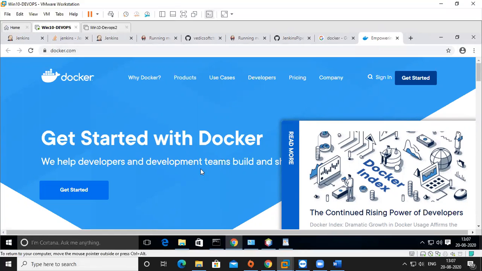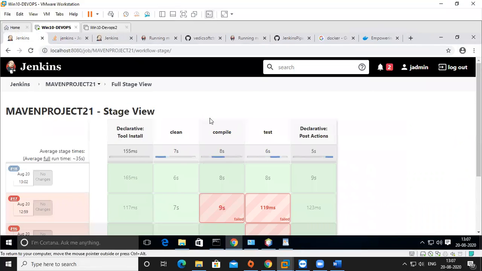For example, I build a project and I want to deploy and test my deployment. Then how to do it? I need a machine to deploy, right? I'm done with the project, but I want to deploy it onto a machine from Jenkins. I build it, everything is completed, the test is completed. So the development part is completed.